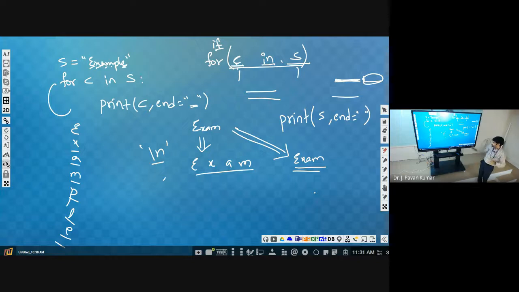Got the difference? Suppose you have printed exam, and I wanted to print example now. Suppose if you give print example, it will automatically print example here on the same line, whereas there you have printed exam by using print only.